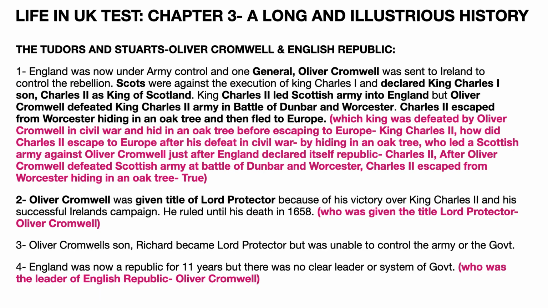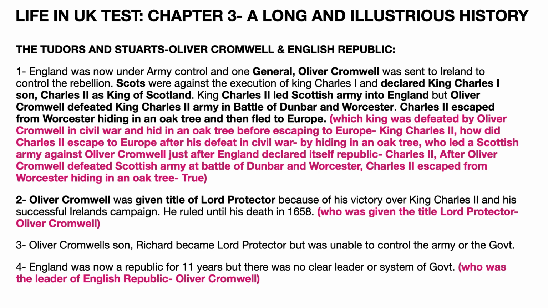So, after the execution of Charles I, England was now under army control, and one general, Oliver Cromwell, was sent to Ireland to control the rebellion. Scots were against the execution of King Charles I and declared King Charles I's son, Charles II, as the King of Scotland. King Charles II led Scottish army into England, but Oliver Cromwell defeated King Charles II's army in the Battle of Dunbar and Worcester. Charles II escaped from Worcester, hiding in an oak tree, and then fled to Europe.